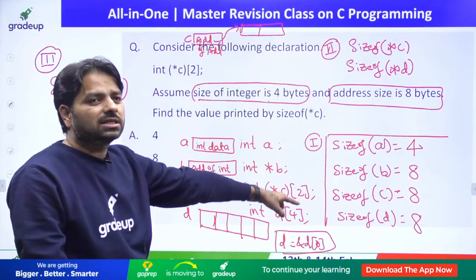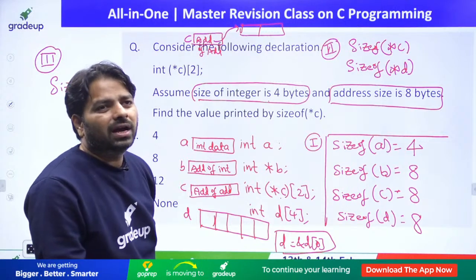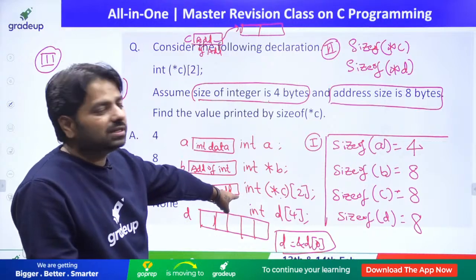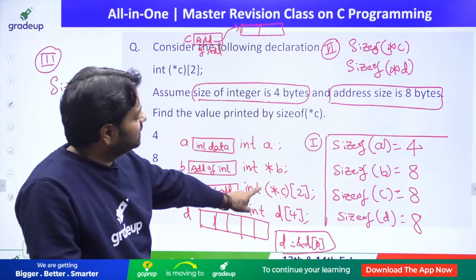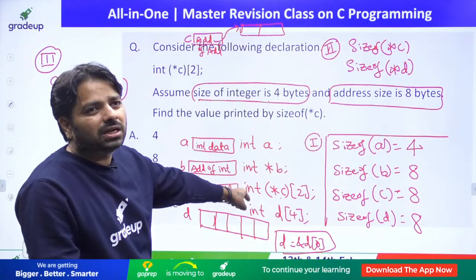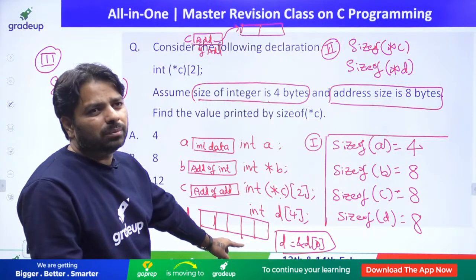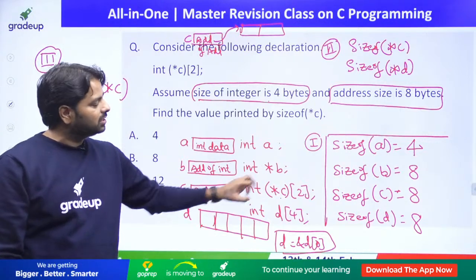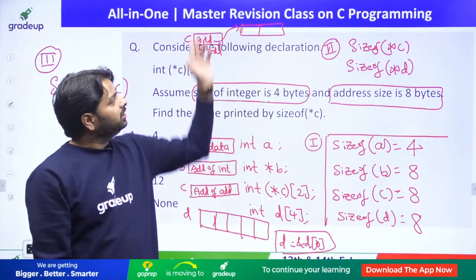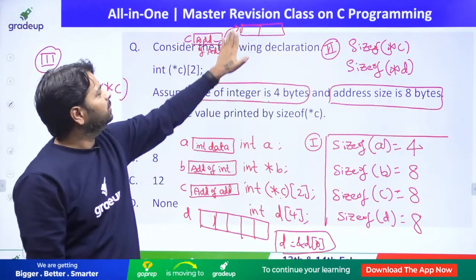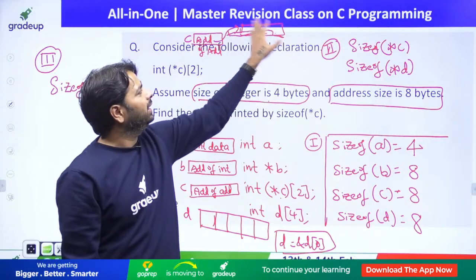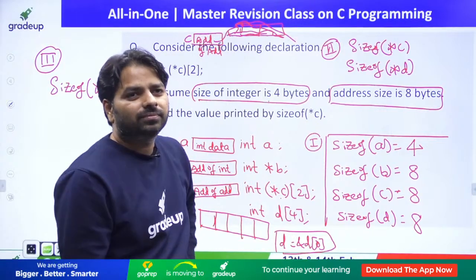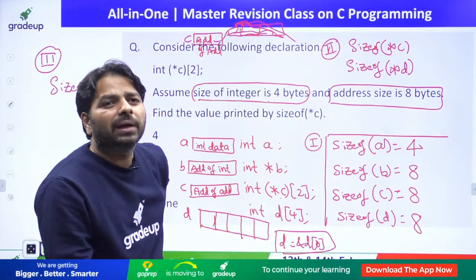4, 8, 8, 8. Why are you answering 16? C is just a pointer now. C is just a pointer, it's not an array. D is not a pointer. B and C are pointers here, both are pointers. But what the pointer is pointing to is in the future, not now. Right now it is null, we don't point anywhere now. Everybody clear? 4, 8, 8, 8.